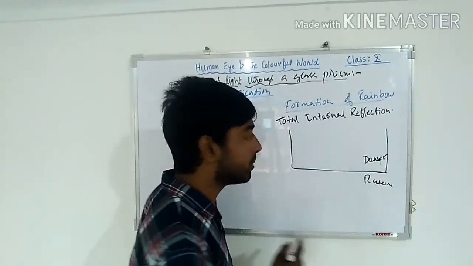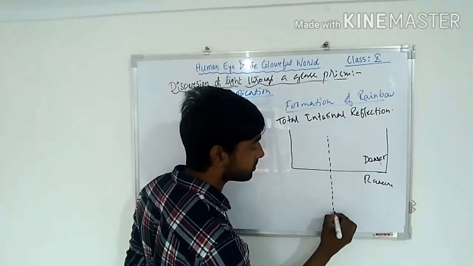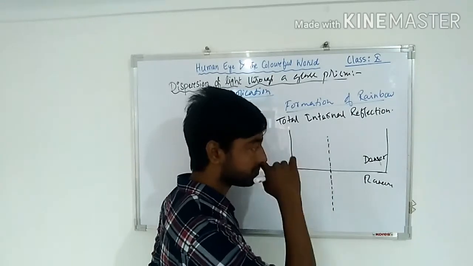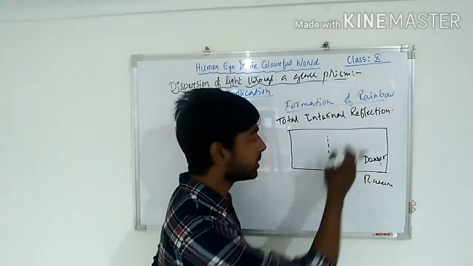Suppose your ray is coming from denser to rarer medium. You have this denser medium. This is the denser medium. This is rarer medium. This is a normal.